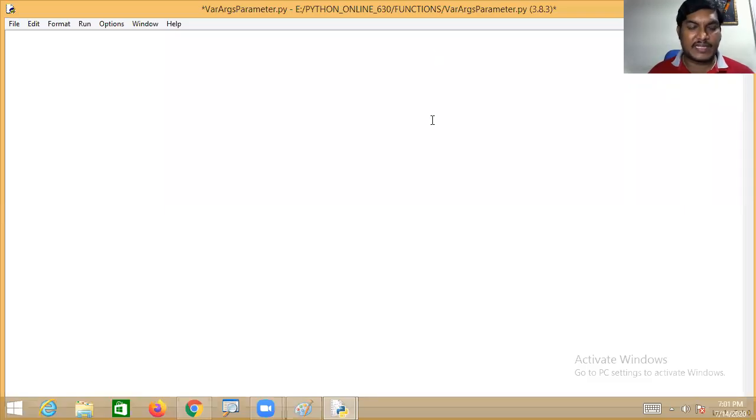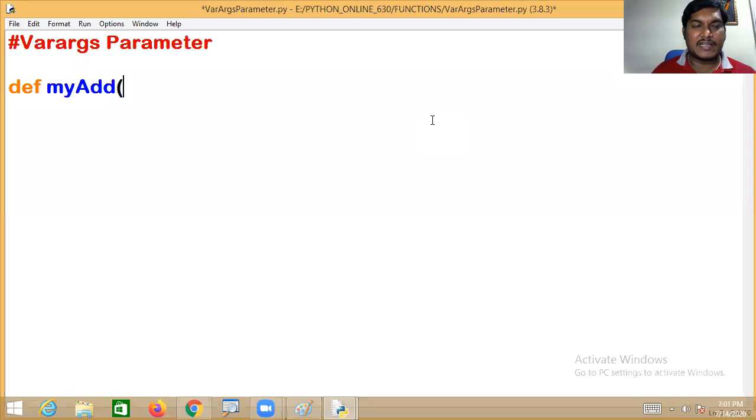So now we are going to see another type of parameter, the Varax parameter. What is the Varax parameter, my dear friend? It is a process of defining a function with the formal parameter preceded with a star. This is the Varax parameter. What is the use of that? I will be telling you, relax.